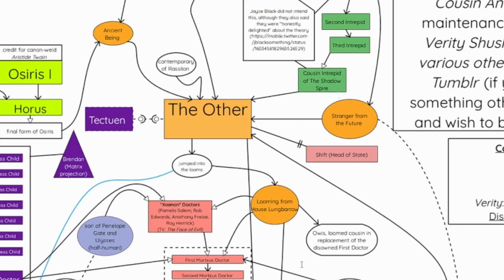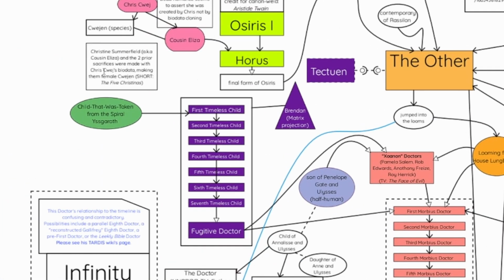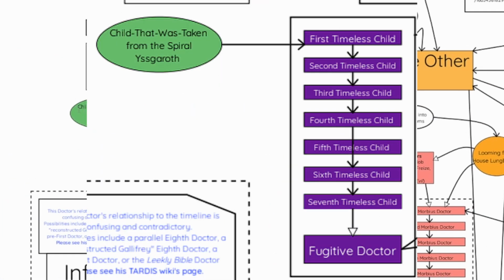Okay, so that's that. All right, which one are we going on to? I guess we'll start back from here if we go in left to right. So the child taken from the spiral, taken child. Okay.